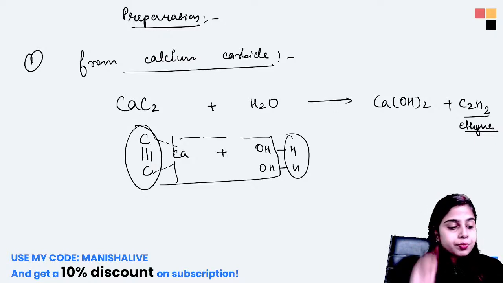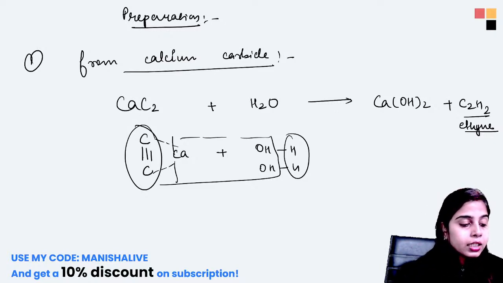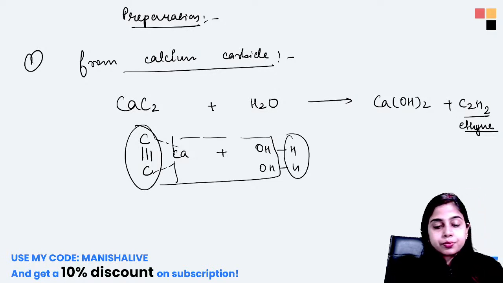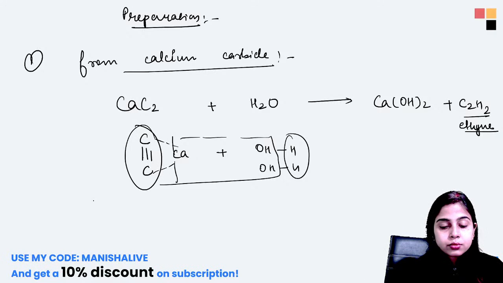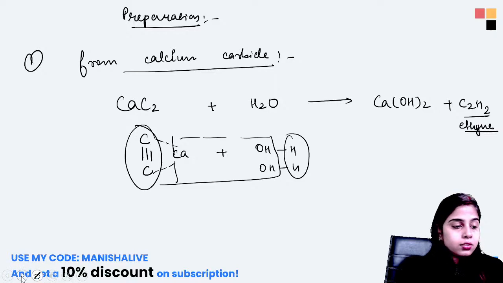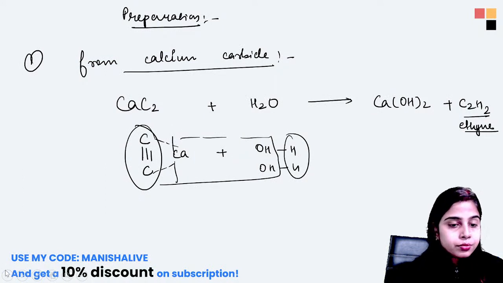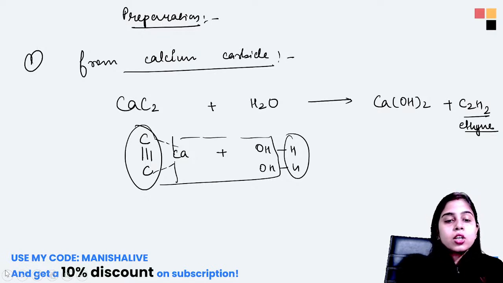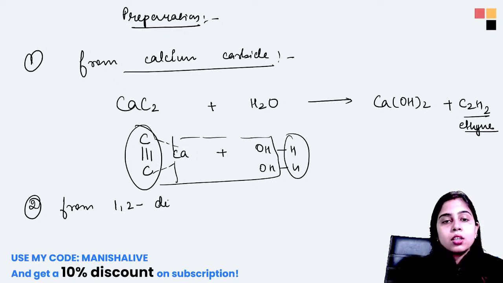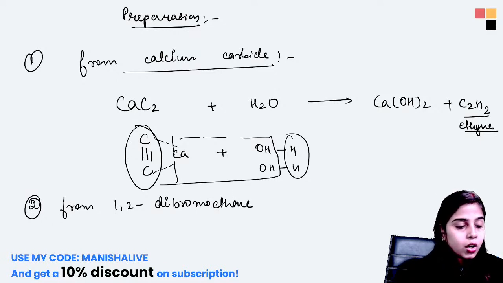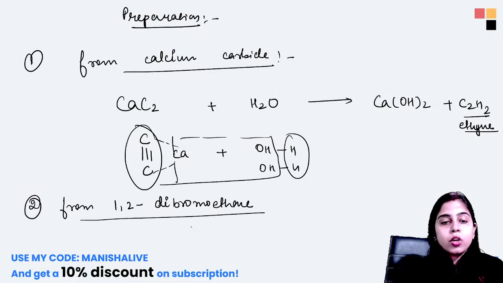Clear everyone? Rajat, Umar, Vikrant, Abhishek, Varsha, clear? Okay? Now, so this was your first preparation method of alkynes. Second is your preparation from 1,2-dibromoethane. Okay, Rajat. Dibromoethane. So what will happen?